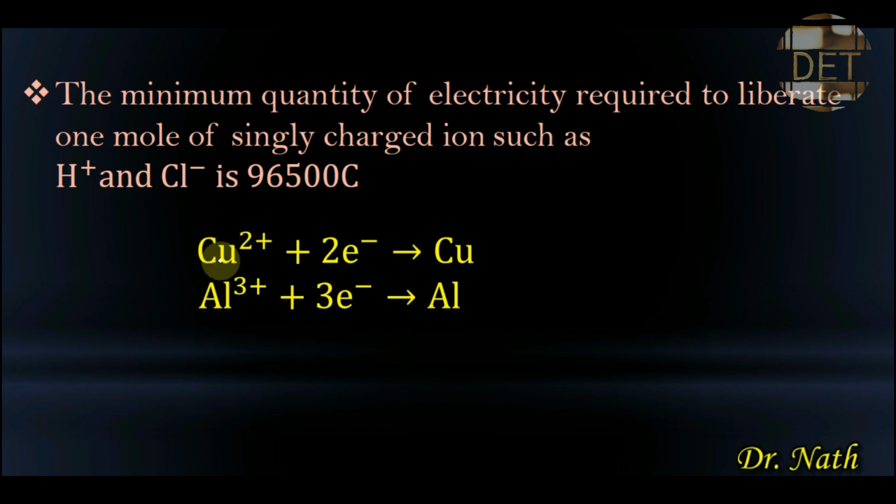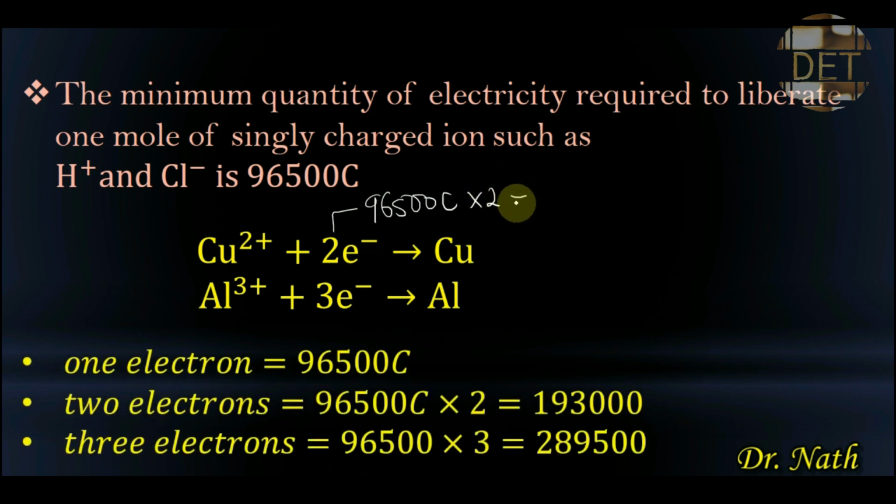So for an ion like copper ion that has 2 positive charges, it will require 2 electrons of electricity to be able to liberate 1 mole or 1 atom of copper. And these 2 electrons of electricity will be equivalent to 96,500 coulomb times 2, and that will be equal to 193,000 coulomb of electricity.